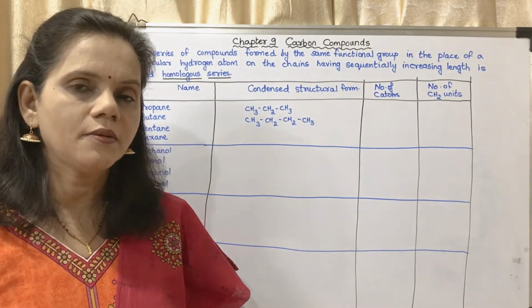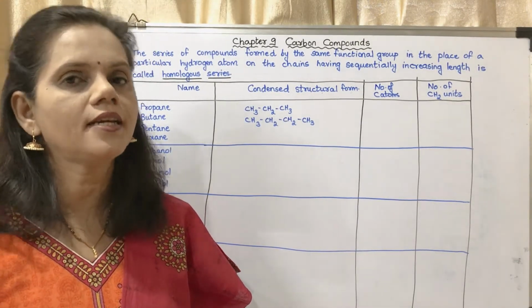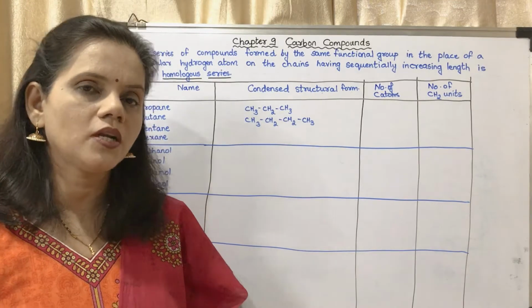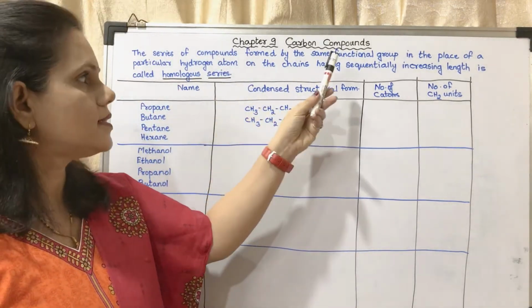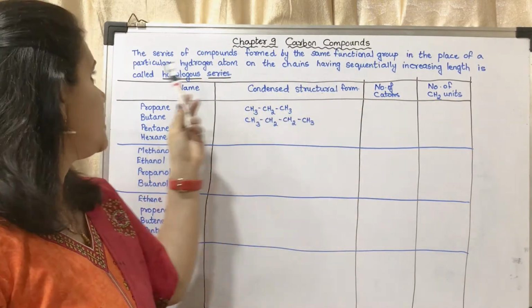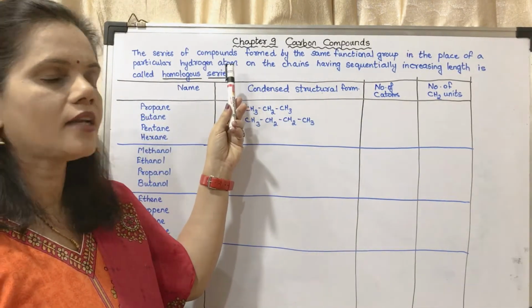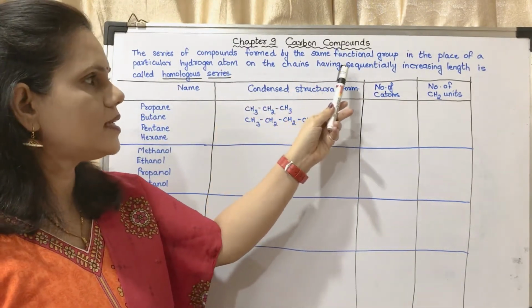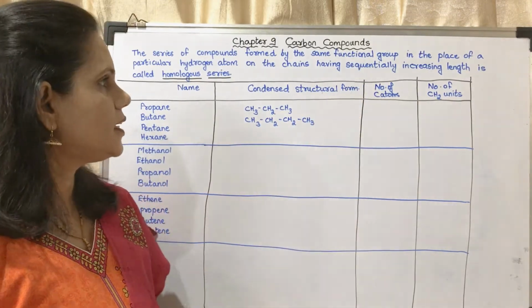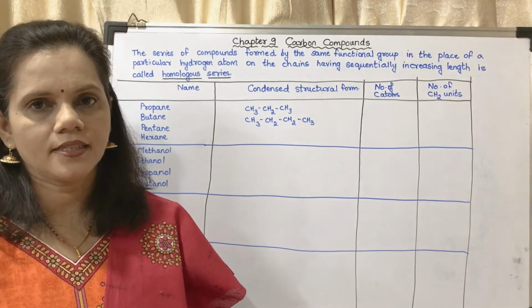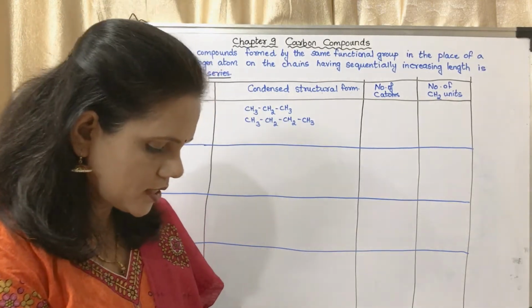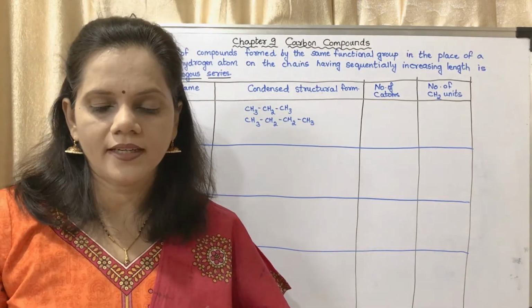Okay, so that is the meaning of increasing length. So what is homologous series? The series of compounds formed by same functional group in the place of a particular hydrogen atom on the chains having sequentially increasing length is called as homologous series. Okay, the definition is there on page number 118.